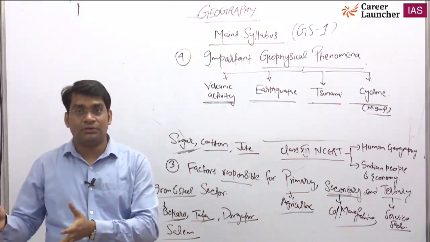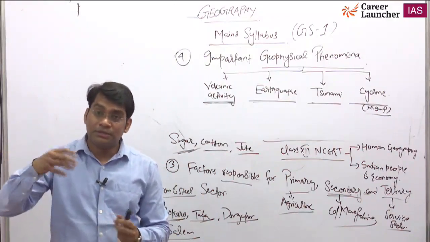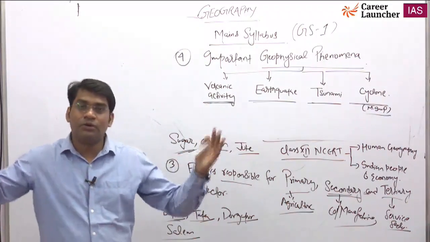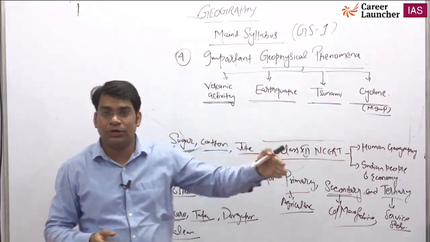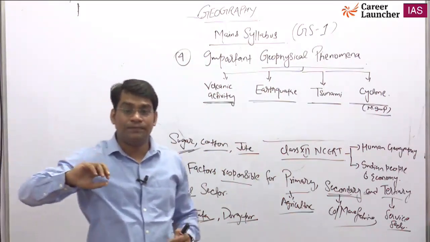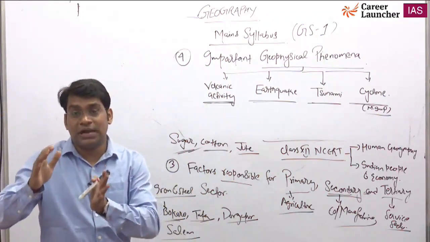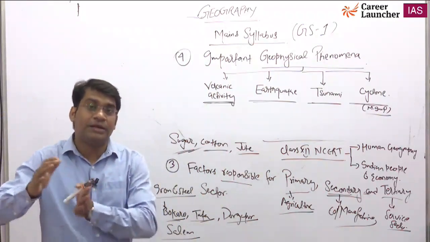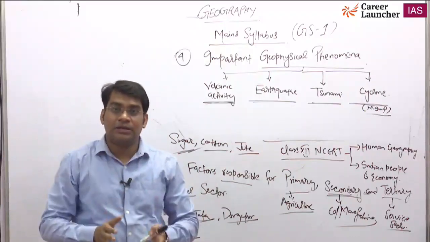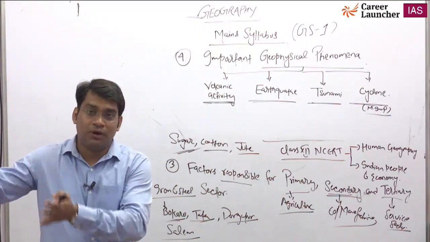Suppose someone secures a good rank and their optional is geography, then their answer is read by policy makers, to see what they suggest. There are many questions in the mains examination: GS paper 1 has 20 questions, GS paper 2 has 20, GS paper 3 has 20, so 80 to 100 questions are there. Out of 100 questions, 10 to 20 are related to current issues faced by the Indian government. Those who write a very good answer, even experts read it, and if they find some good suggestion, it will be utilized to make a new policy.